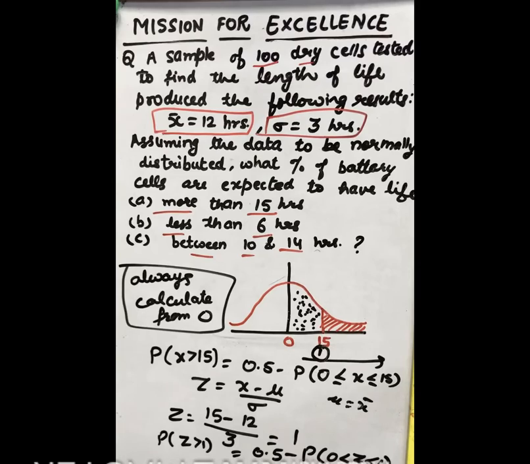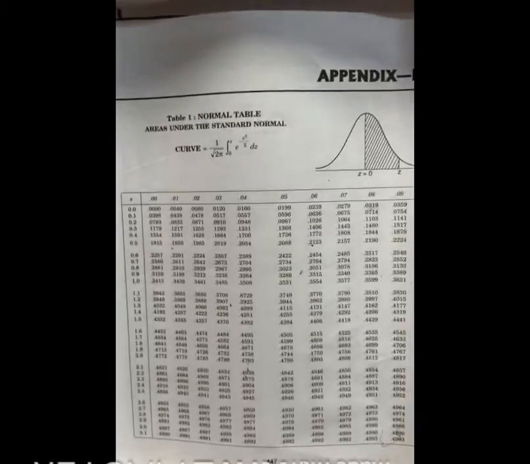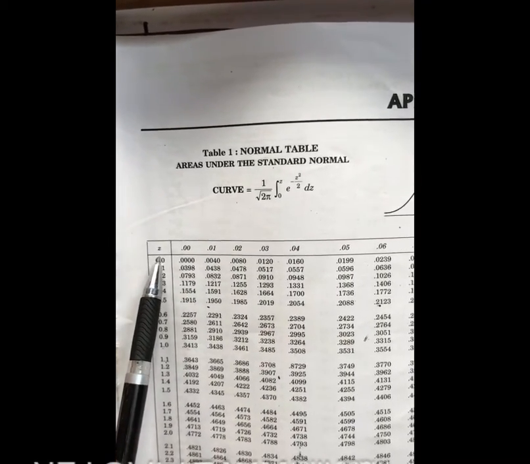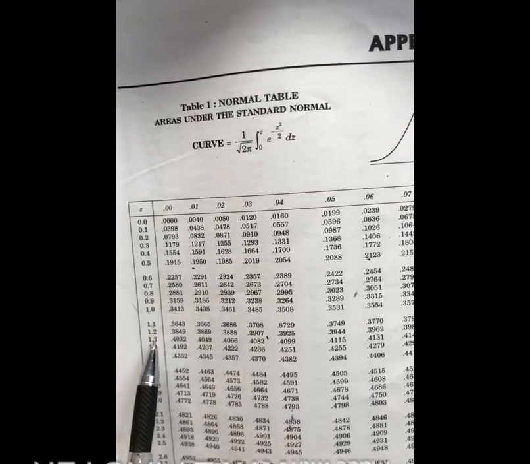So now let us see the table. We have to see the value of z at 1 from the table. So this is the normal table. Now let us see here, it is written z in this column. So we will search for 1. So let us go down and down and down.